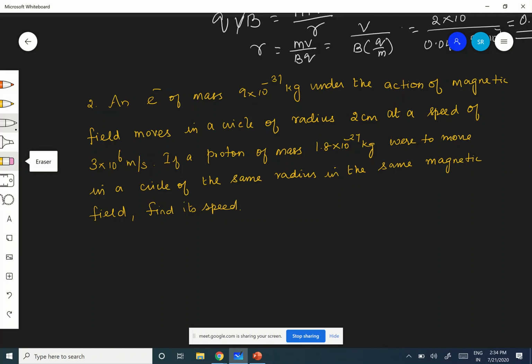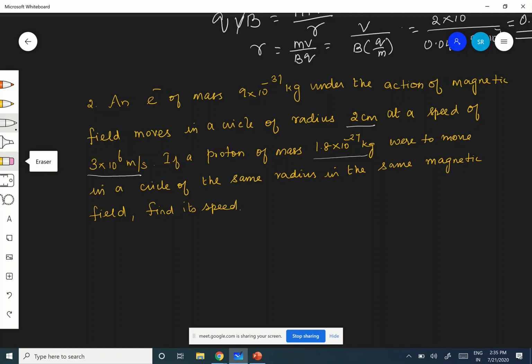Find its speed. First, the electron is moving in a circular path of radius 2 centimeter with a speed of 3 into 10 power 6 meter per second. Now I want the proton of mass 1.8 into 10 power minus 27 kilogram to move in a circle of the same radius and same magnetic field. Find its speed. B is not given because it is the same magnetic field; I think it will cancel and not matter here.